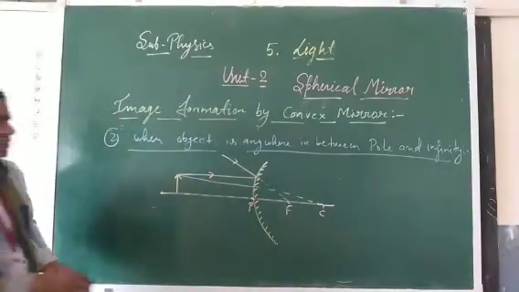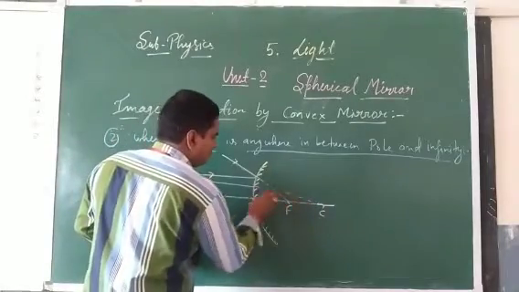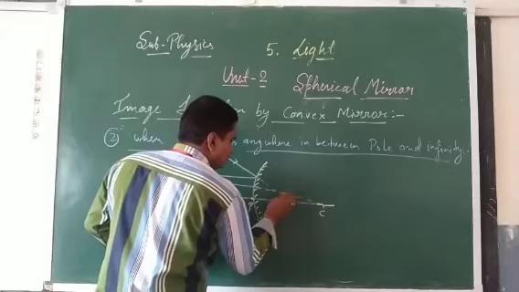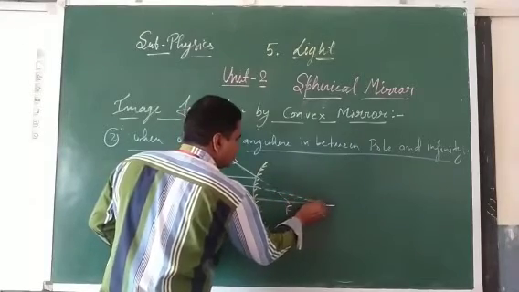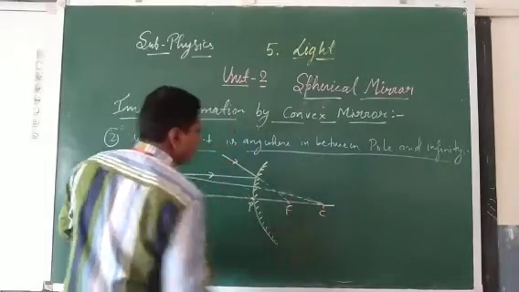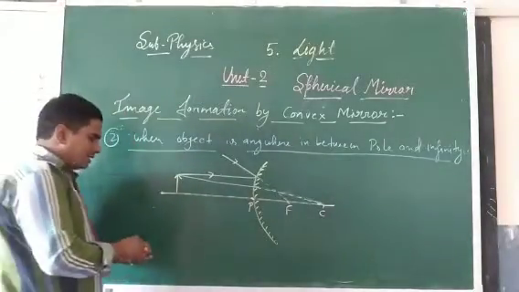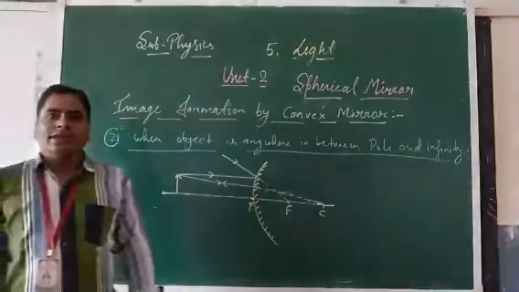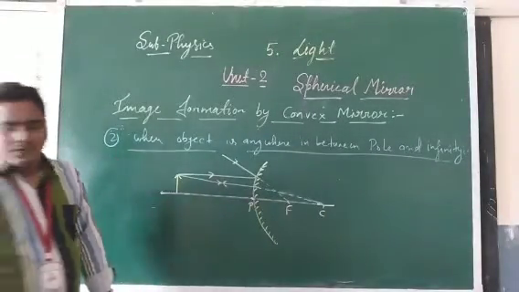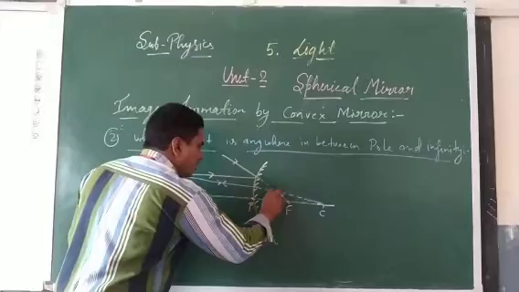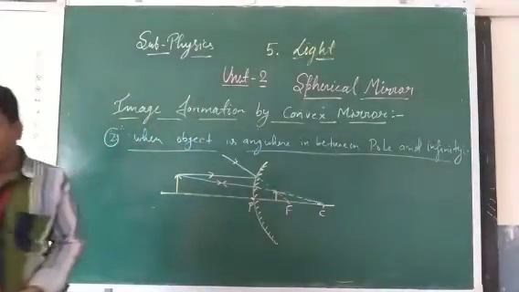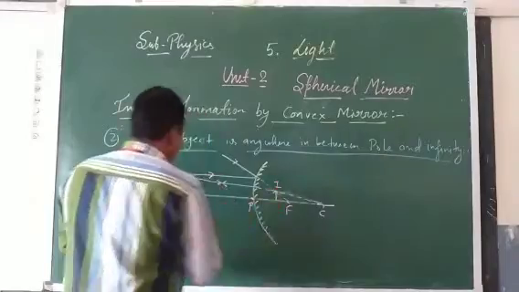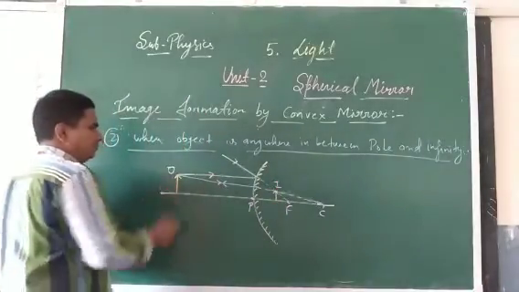Center of curvature. After reflection, it will return along the same path. So where is the image formed? Again the image is formed behind the mirror and diminished. This is the image and this is the object.